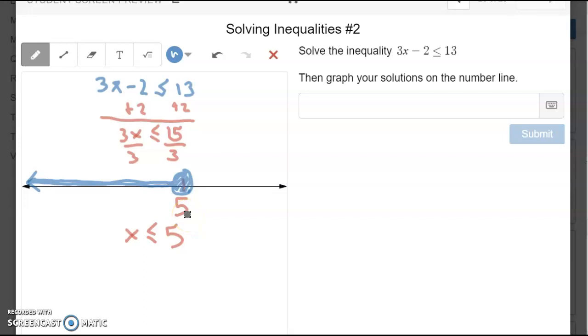Okay, so we have x is less than or equal to 5. And so we have colored it in and then shade to the left.